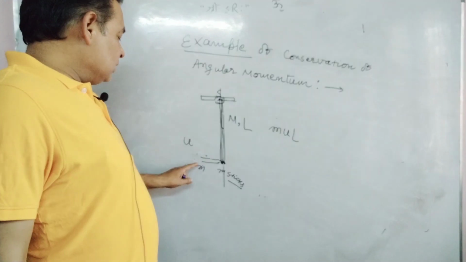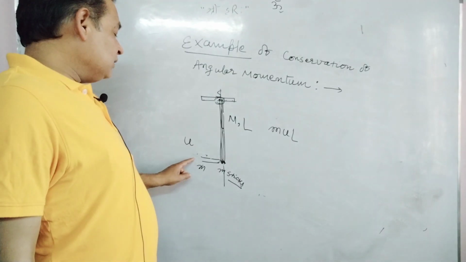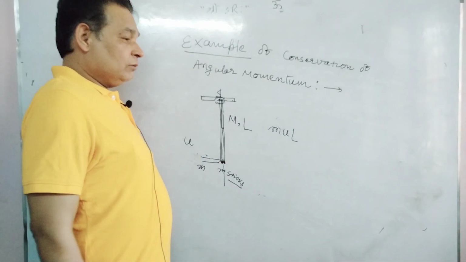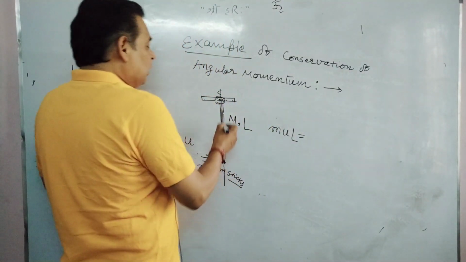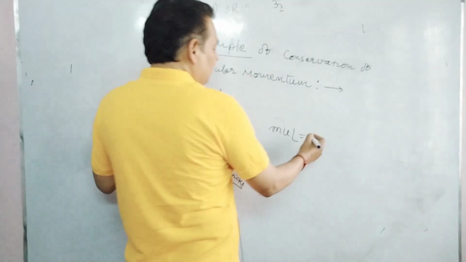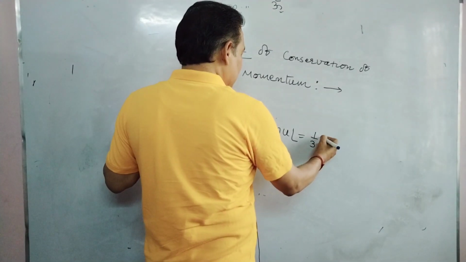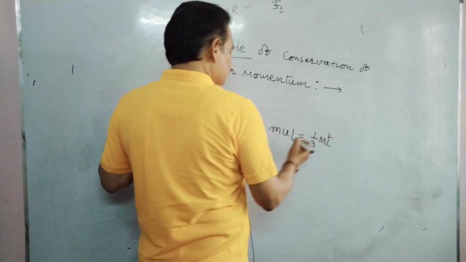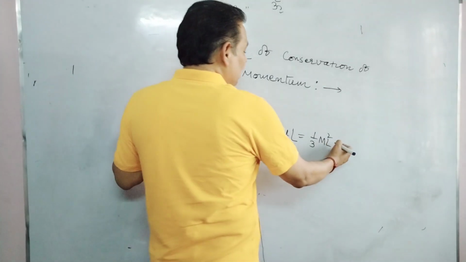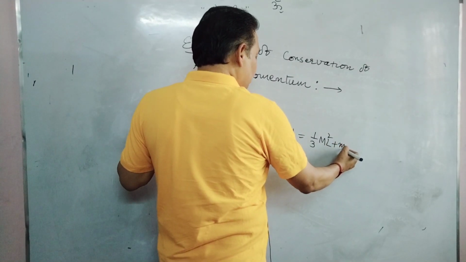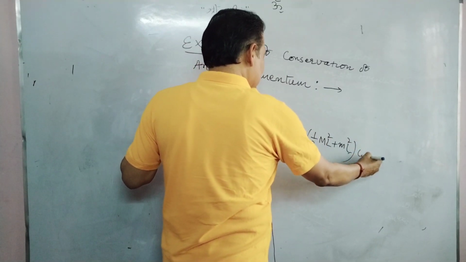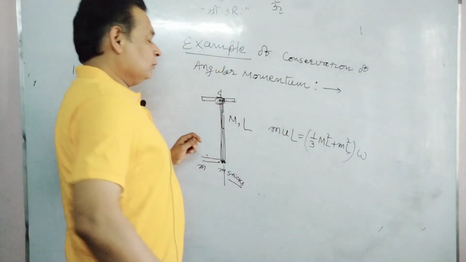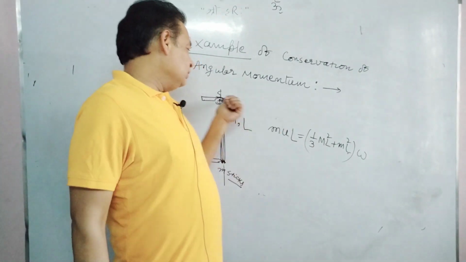When this mass sticks to the end of the rod, the moment of inertia of the rod about the hinge will be 1/3 M L squared, plus the moment of inertia of the particle, m L squared. This times omega will be the angular momentum about this axis.